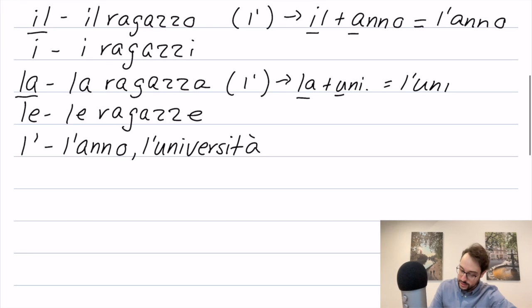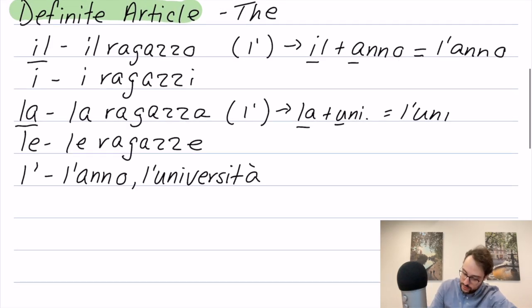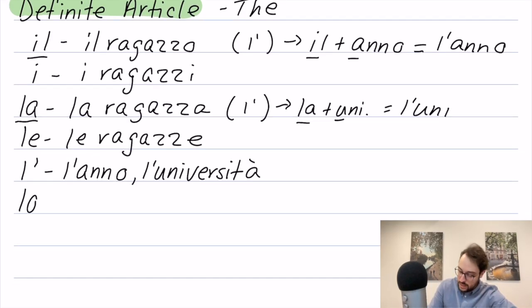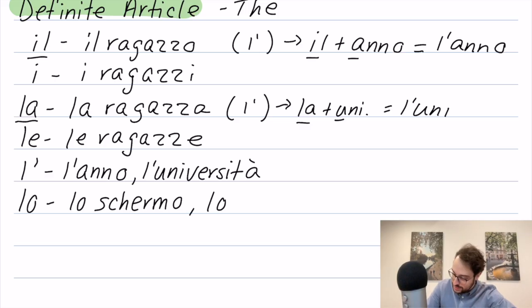Now, the next definite article we have is going to be lo. Now, lo is used for masculine words that begin with S followed by a consonant or the letter Z. This rule I'm actually going to write out because I think it might be helpful. So we have lo schermo, which means the screen, or lo zaino, which means the backpack.